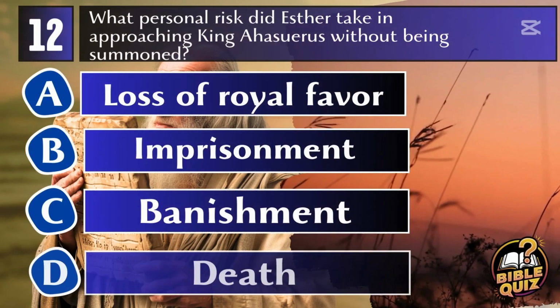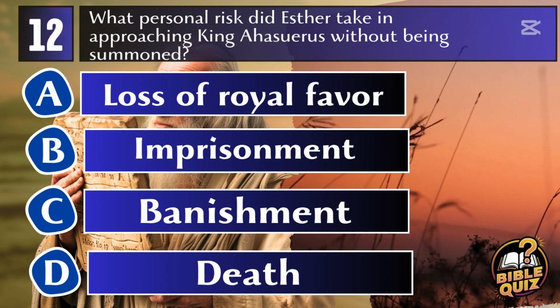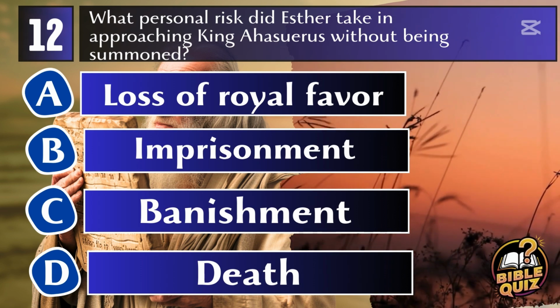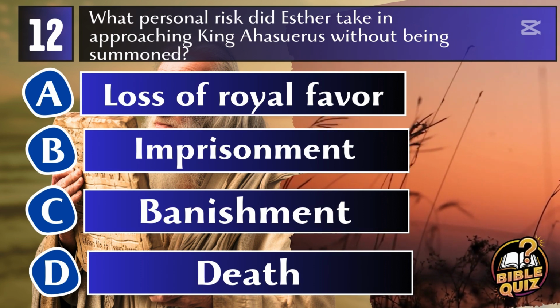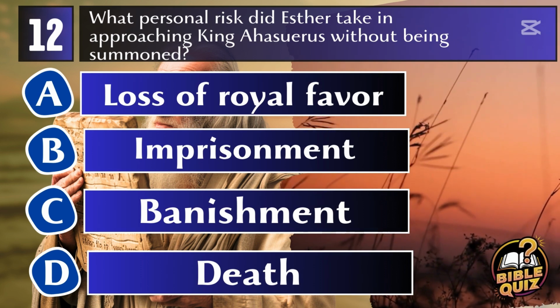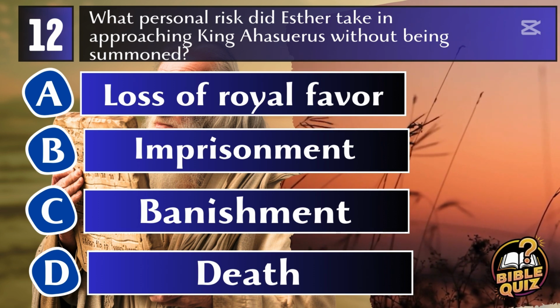Question 12. What personal risk did Esther take in approaching King Ahasuerus without being summoned? A. Loss of royal favor. B. Imprisonment. C. Banishment. D. Death.